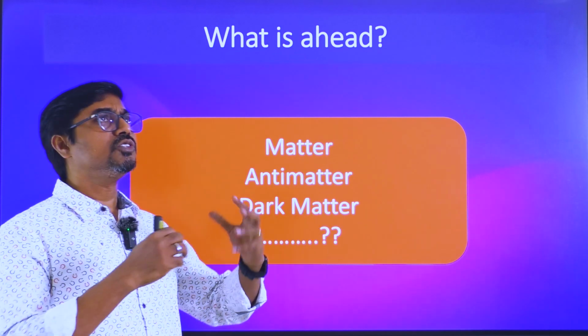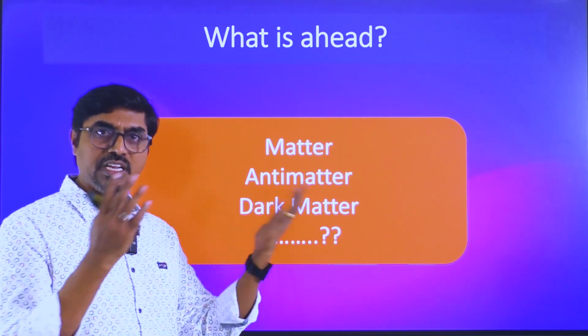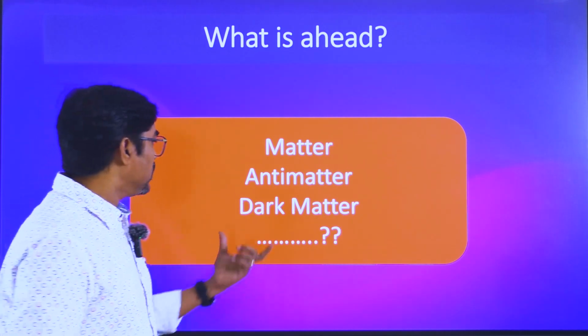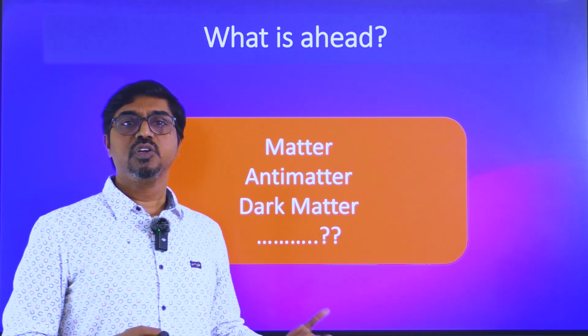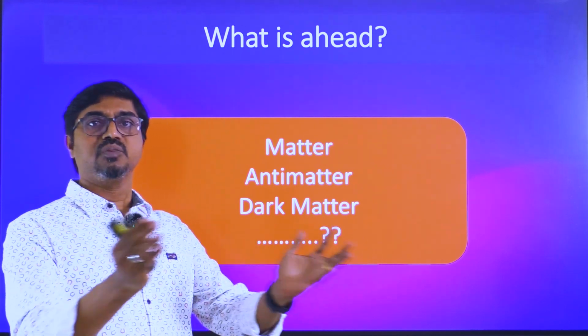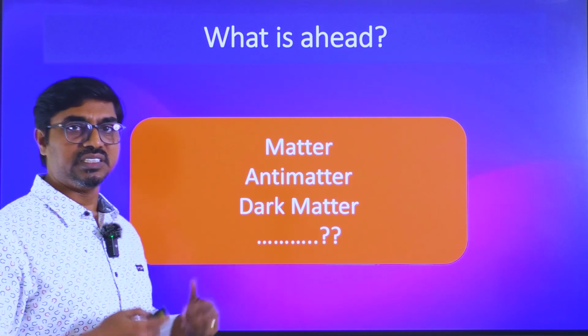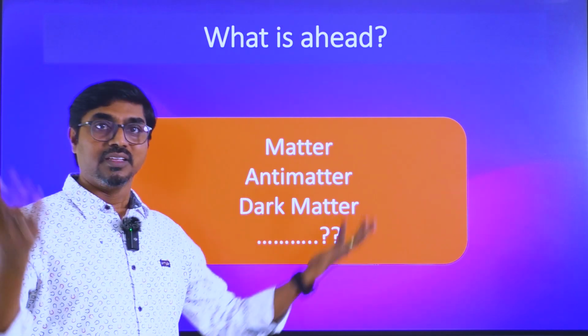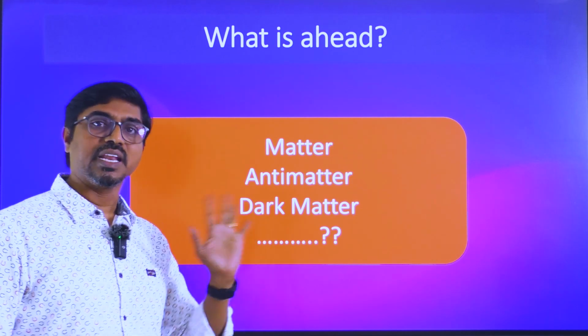We see that the universe is expanding at an increasing rate. Many telescopes are able to show that. By observing the rate at which the universe is expanding, they are not able to explain it with the existing matter in the universe, or the estimated matter in the universe. They say that there must be more than that. That is considered to be dark matter, which cannot be seen but can only be observed through its gravitational effect.